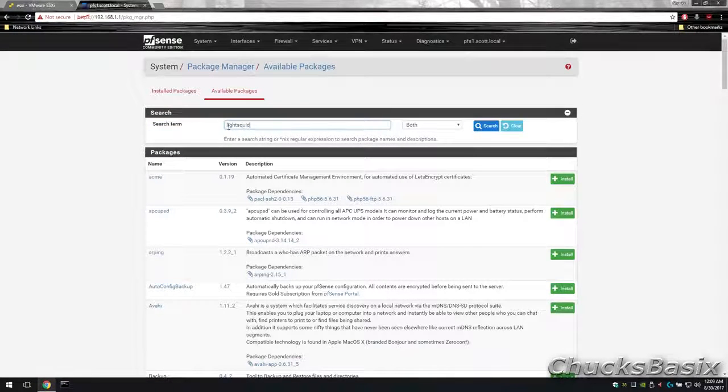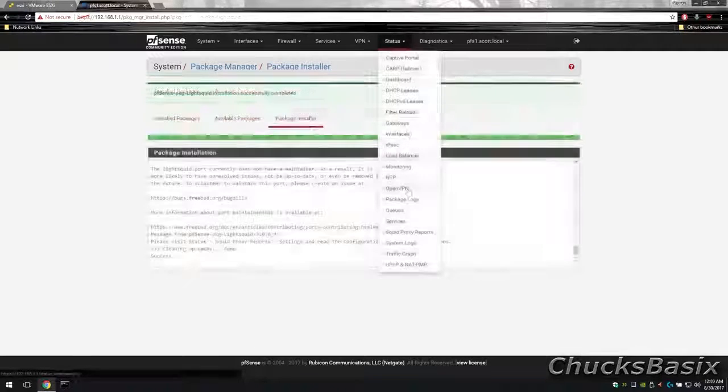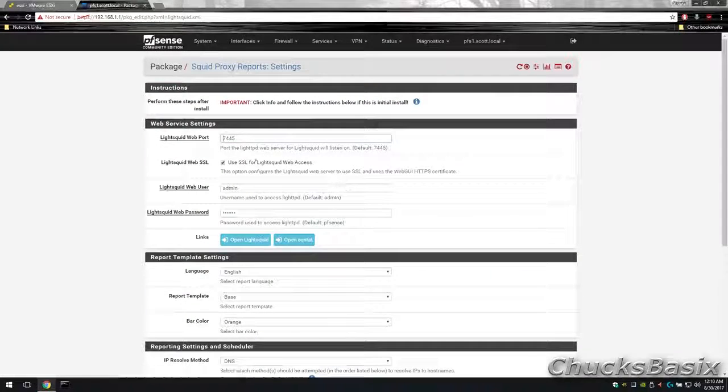Let's go ahead and install LightSquid now. It's easy to set up, just give it a good password. If you didn't select loopback in SQUID and didn't enable login, then LightSquid will not work.